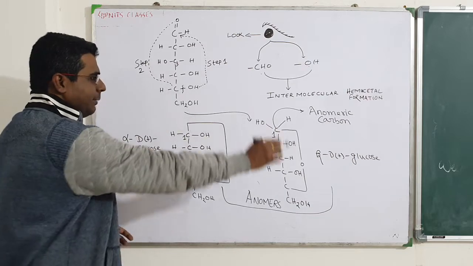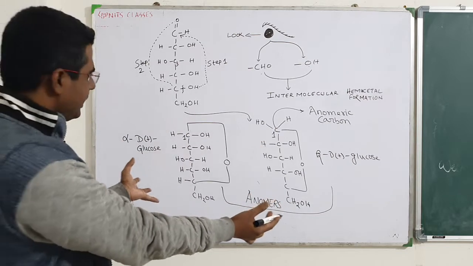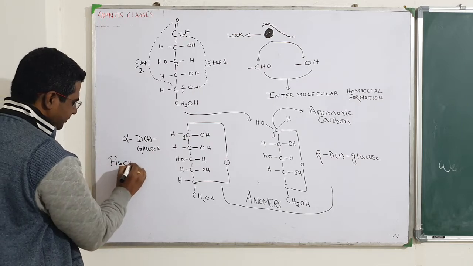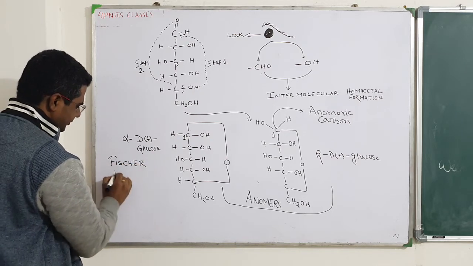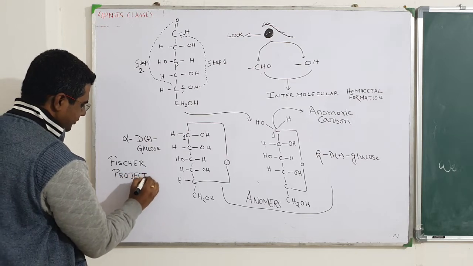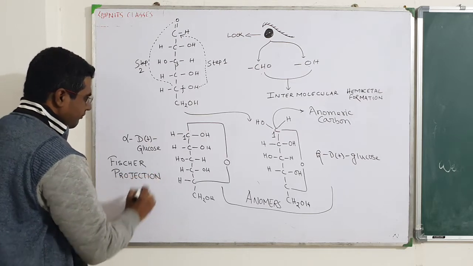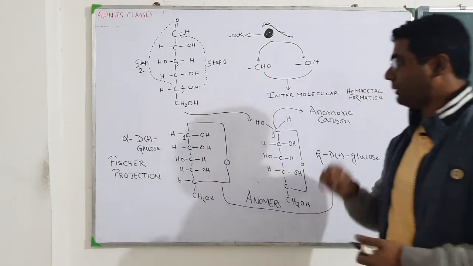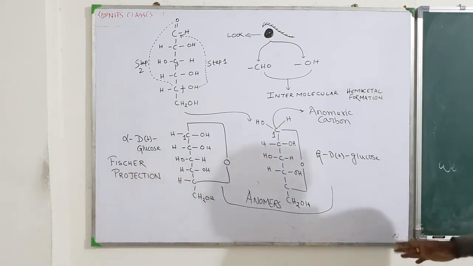And this kind of projection of glucose is called Fischer projection. Please copy it, copy it by yourself, try to do it by yourself. It is very easy.